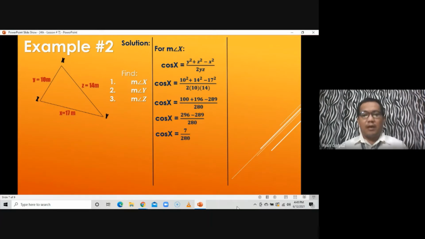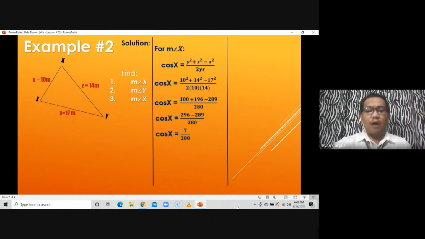Doon naman sa mga latest calculator na may fraction, una press shift or second function, then press cosine. Magiging cosine raised to negative 1, then press open parenthesis, press fraction, key in on the numerator 7, while on the denominator ay 280. Then close parenthesis, then press equals.